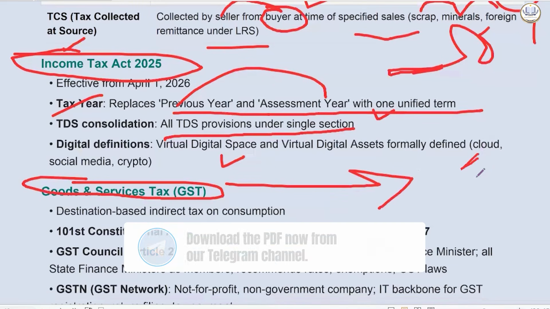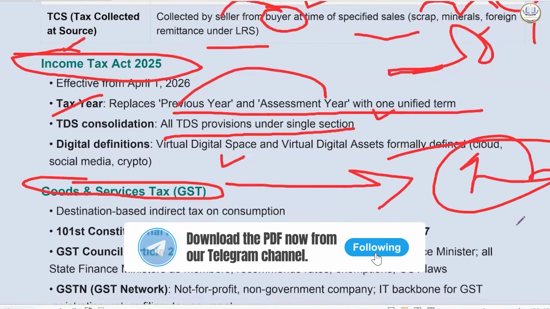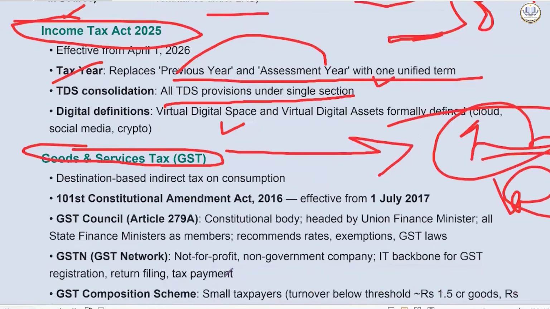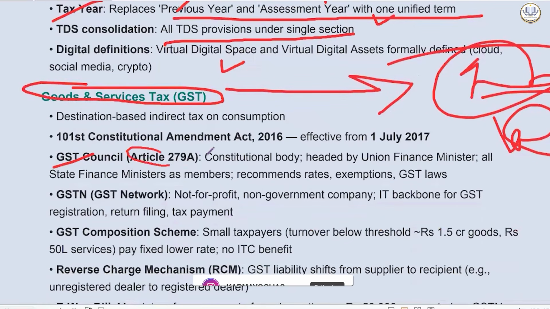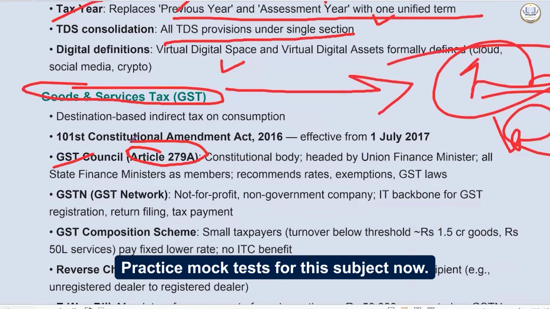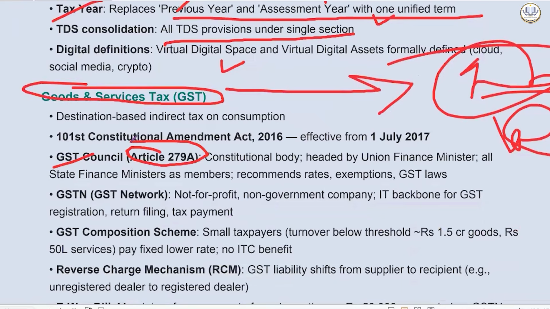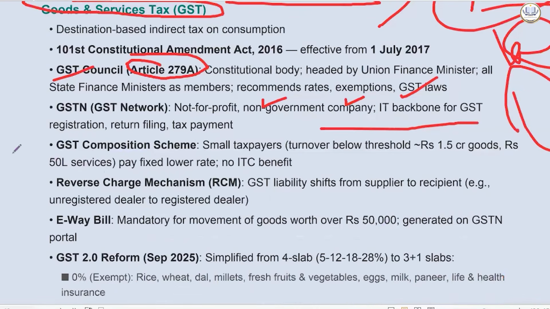It is an indirect tax applied on consumption. We have the GST Council under Article 279A of the Indian Constitution. It is a constitutional body headed by the Union Finance Minister, and all state finance ministers are members. It recommends the rates, exemptions, and GST laws. We also have GSTN, that is a not-for-profit, non-government company, and it is the information technology backbone for GST.